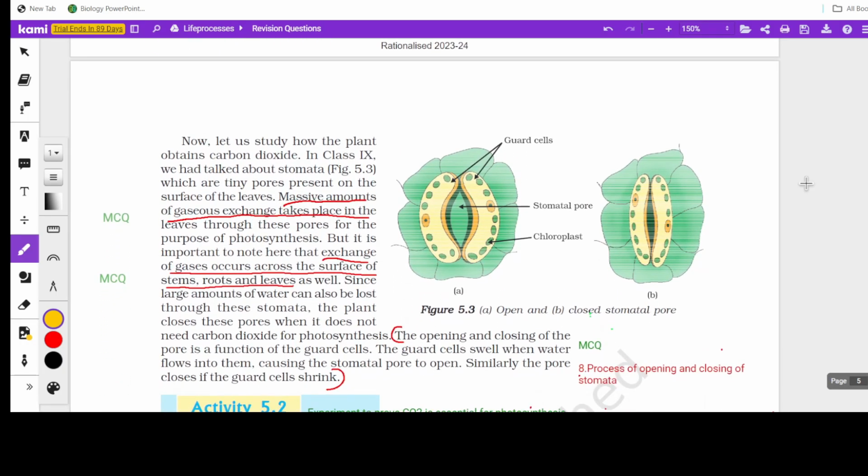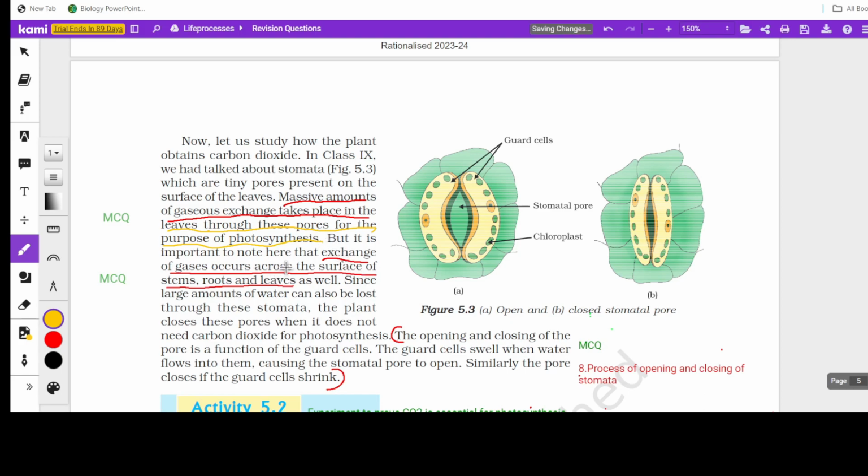And coming to the next part, these points we have seen in assertion reasoning parts. Massive amounts of gaseous exchange takes place in the leaves through the stomata for the purpose of photosynthesis. We have already said that during photosynthesis, carbon dioxide is essential, and it's taken in through the pore, right? So massive amounts of gaseous exchange, and not only that, even during respiration it happens.